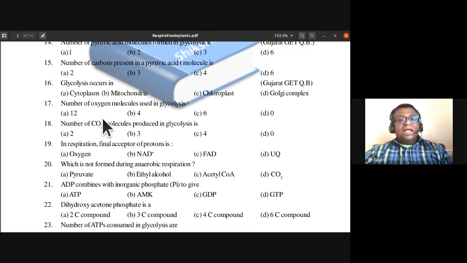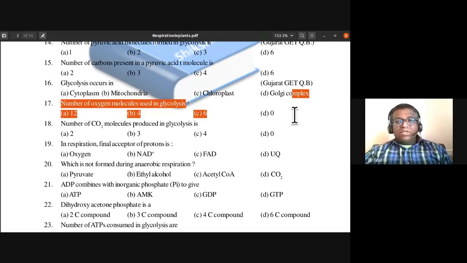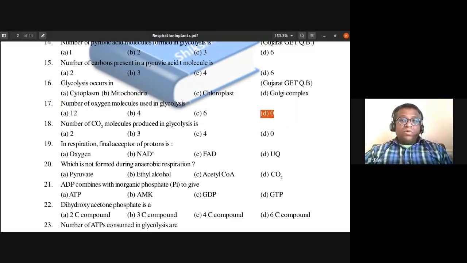So where does glycolysis occur? Cytoplasm, mitochondria, chloroplast, or Golgi complex? Glycolysis occurs in the cytoplasm. How many oxygen molecules are used in glycolysis? Zero. Oxygen is used only in terminal oxidation. So 17th one, D is the answer.